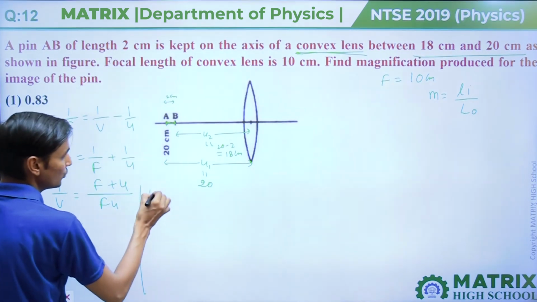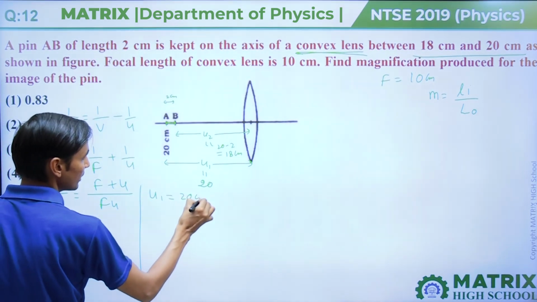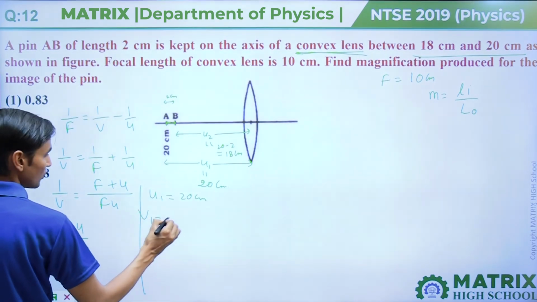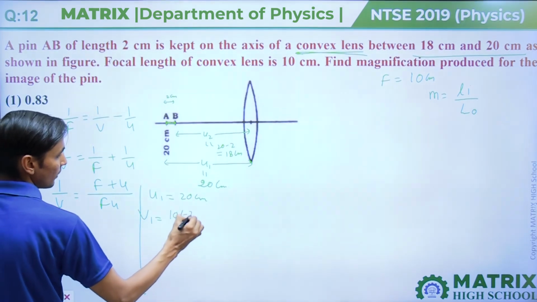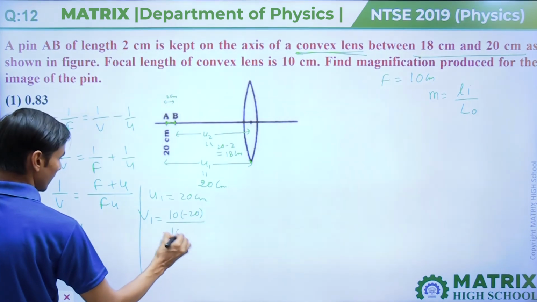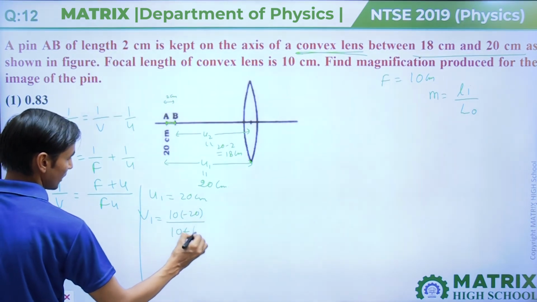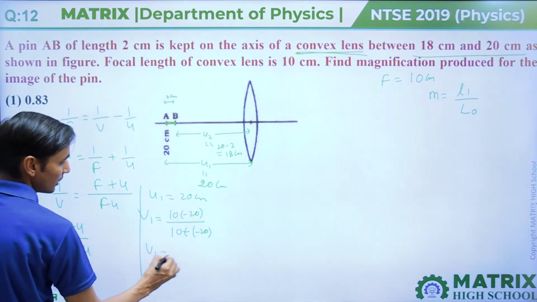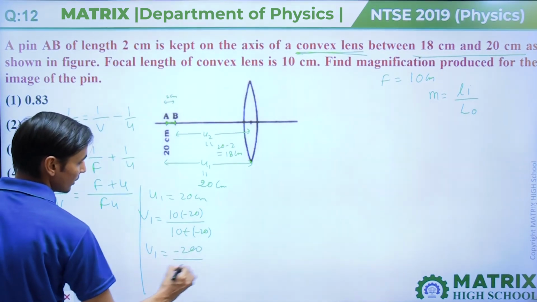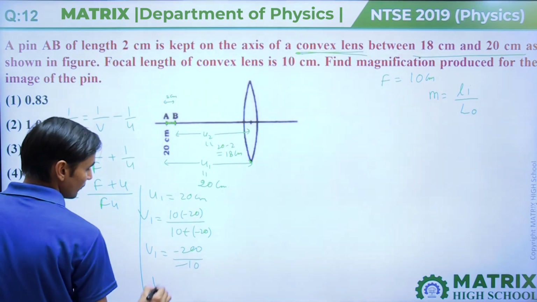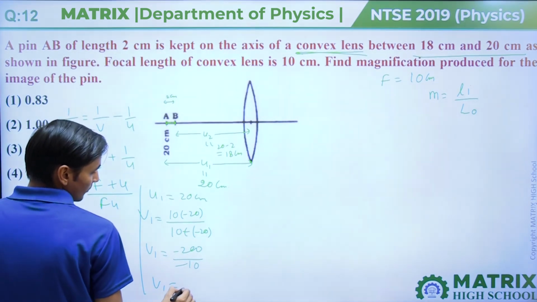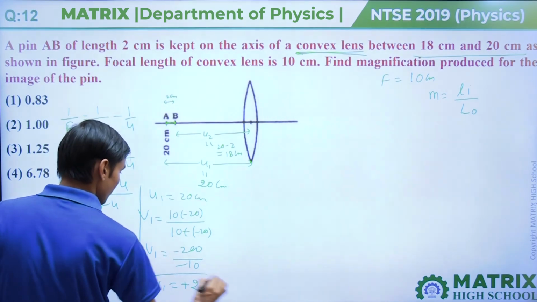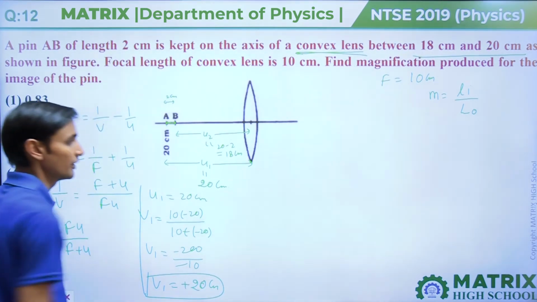As we know, u1 equal to minus 20 centimeter, then v1 equal to 10 into minus 20 divided by 10 minus 20. Then v1 will come out minus 200 divided by minus 10, so v1 equal to plus 20 centimeter.